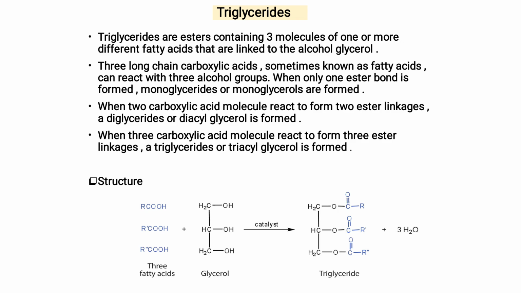And if R, R2 and R3 consist of saturated or unsaturated chains when combined, for example R1 and R2 are saturated chains and R3 is an unsaturated chain, then this triglyceride is called a mixed triglyceride. Okay, this is a triglyceride.